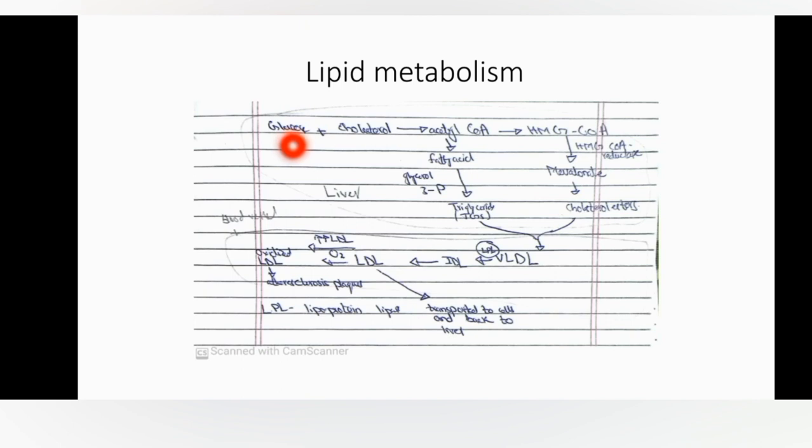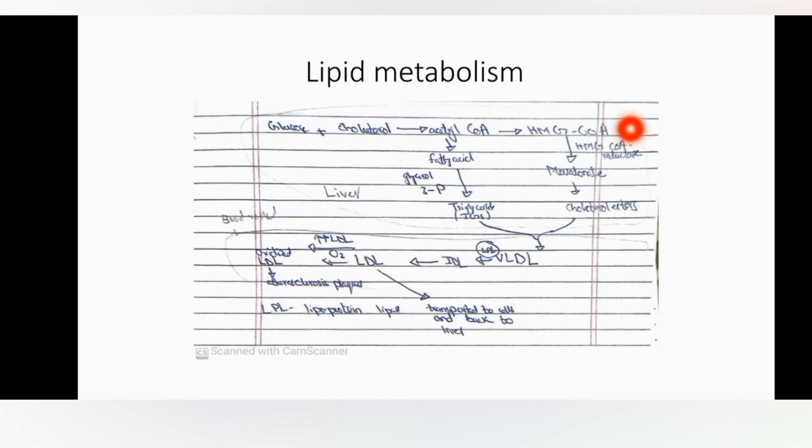Here, glucose and cholesterol in the liver combine to form acetyl coenzyme A, and then acetyl coenzyme A is converted into HMG coenzyme A, and after this it is converted by the HMG coenzyme A reductase enzyme to mevalonate, and this step is the rate limiting step of lipid metabolism.